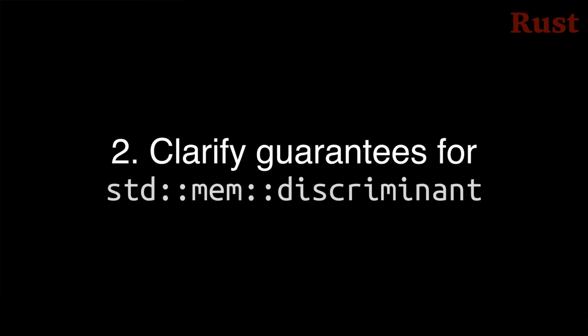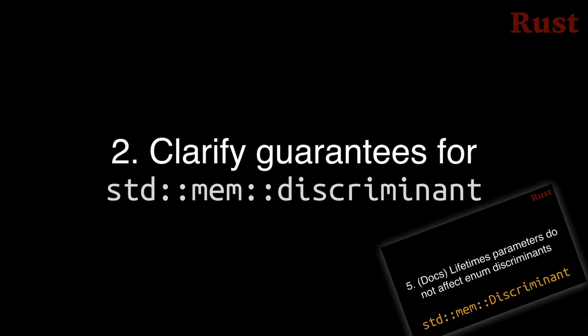Number 2, remember for the 1.74.0 release when I said std::mem::discriminant was updated to clarify that the value of an enum discriminant does not change when the value of a lifetime parameter changes? That documentation was clarified to say that that only applies to free lifetime parameters.